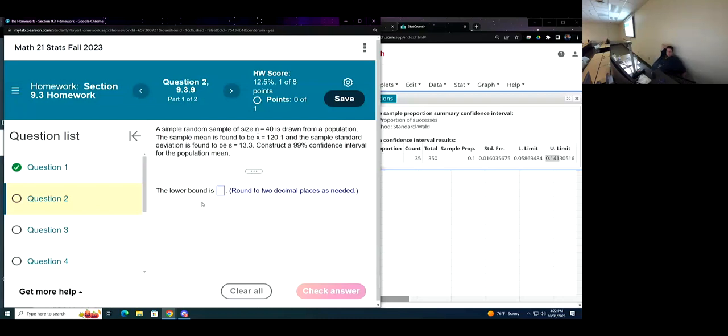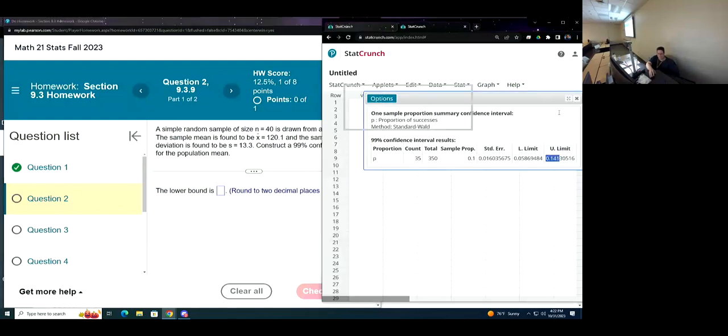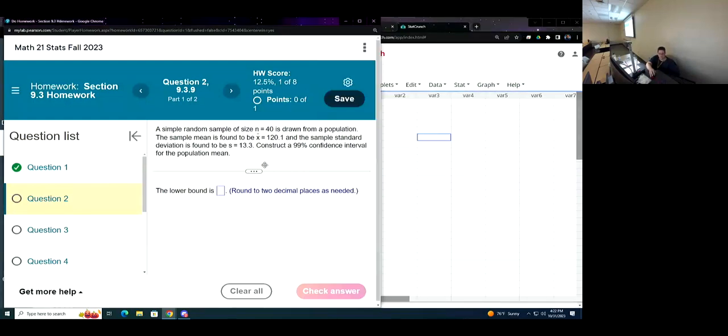Now, the next one says a simple random sample of size n equals 40 is drawn from a population. The sample mean is found to be X bar equals 120.1, and the sample standard deviation is found to be S equals 13.3. Construct a 99% confidence interval for the population mean. They even tell us what it's for. It's not hidden.